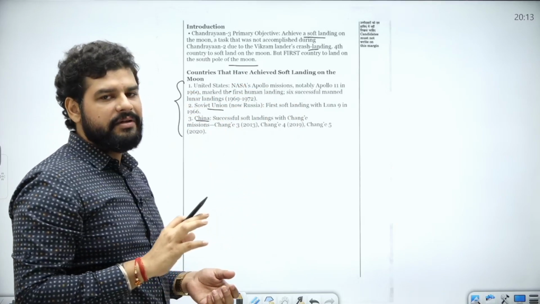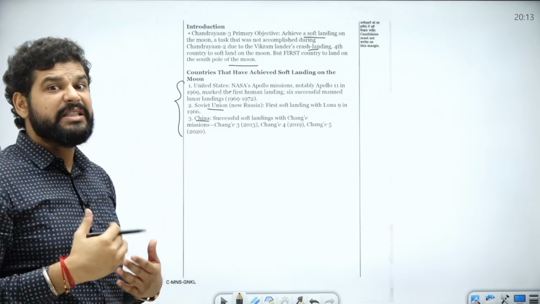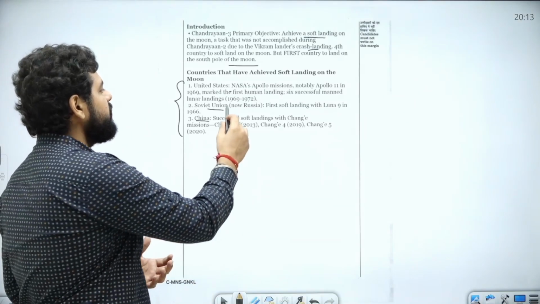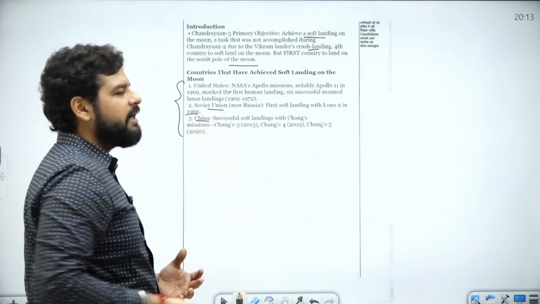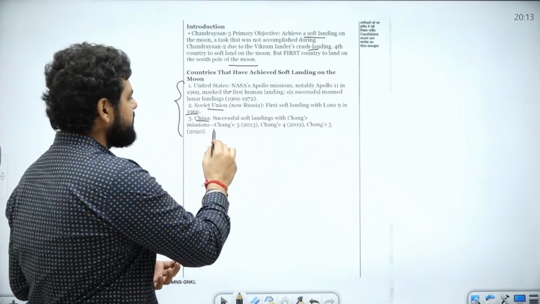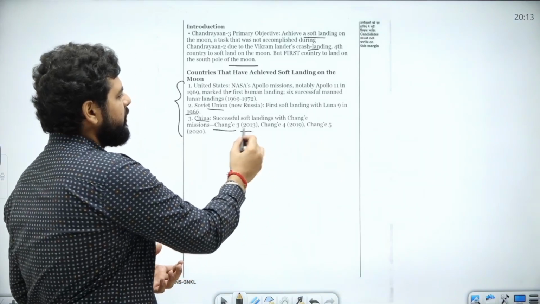Now countries that have achieved soft landing are United States, Soviet Union and China. United States have done that with Apollo missions. They have done it 6 times, right? Soviet Union has done it 1 time in Luna 9 mission in 1966. China has done it 3 times with the Chang'e missions since 2013, right?